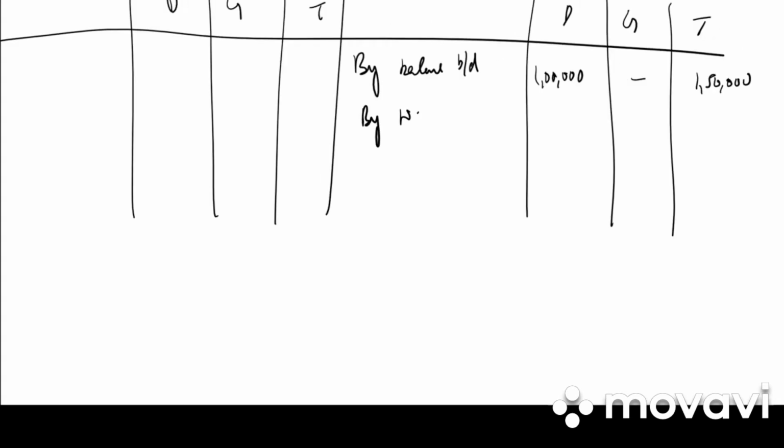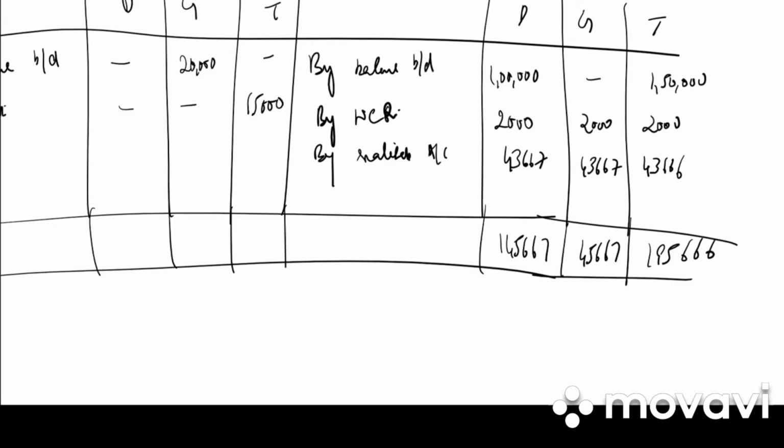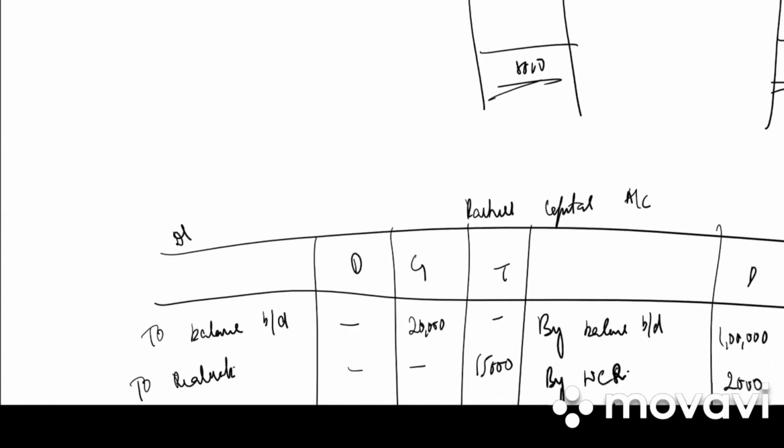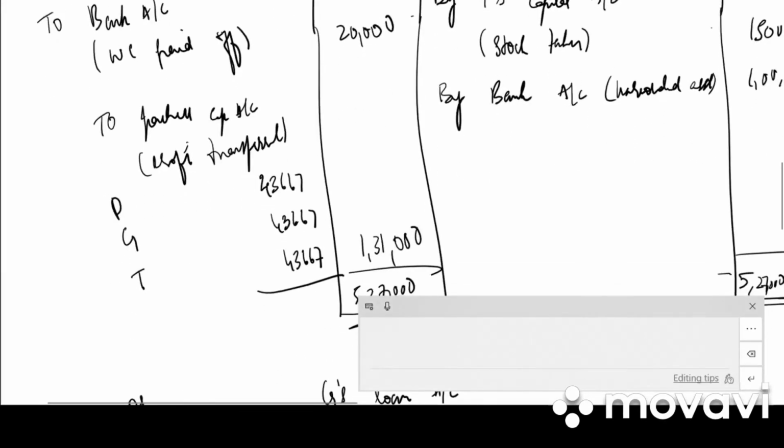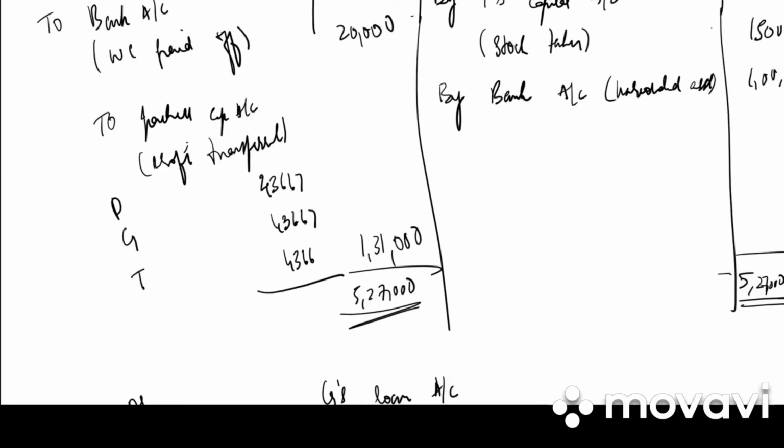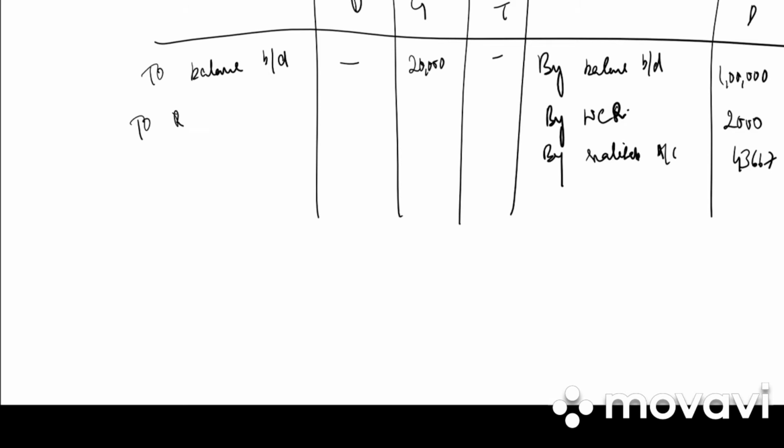Then we have by workman compensation reserve only 6,000 rupees, so it will be divided equally, 2,000, 2,000, 2,000. Then we have profit on realization, so by realization account 43,667, 43,667. The profit of realization of T will be 43,666. Please change it in the realization account as well. It is 43,666. Next we have to realization account, stock taken over by T 15,000.